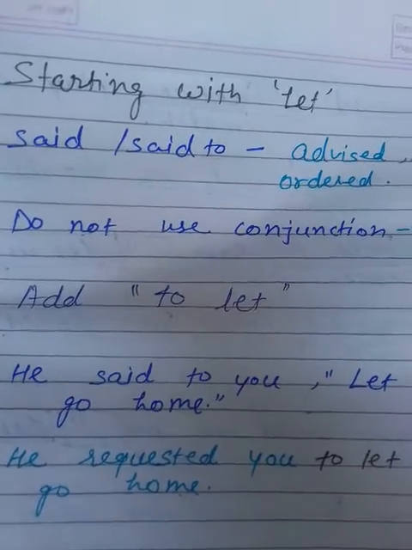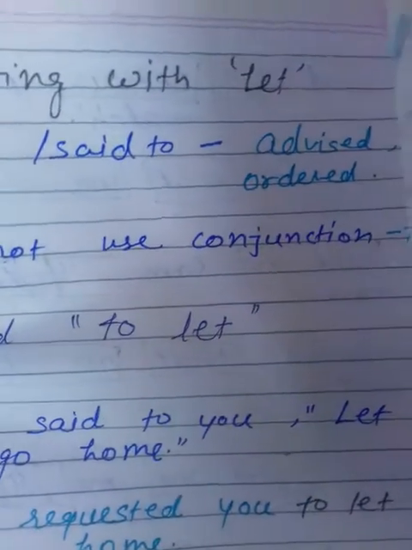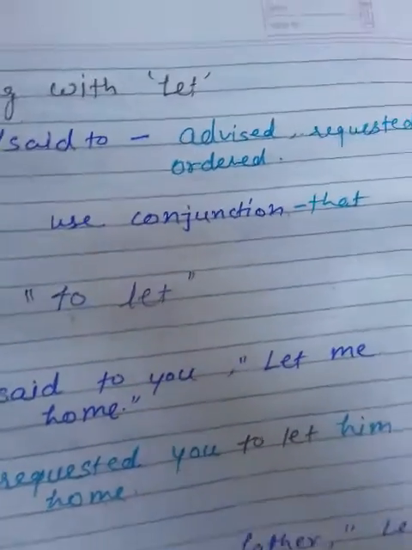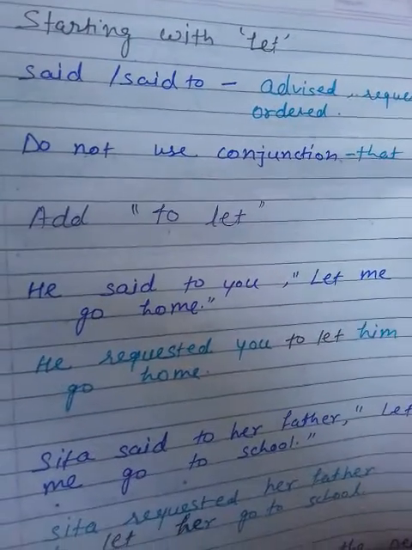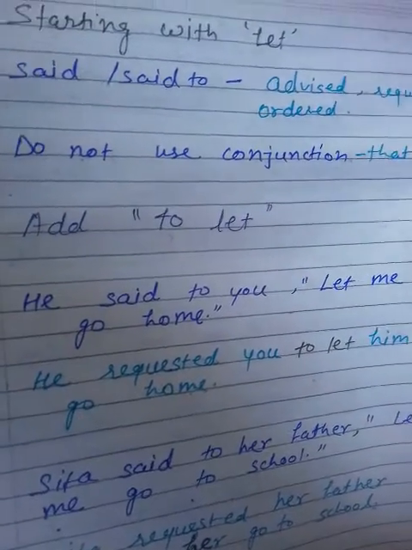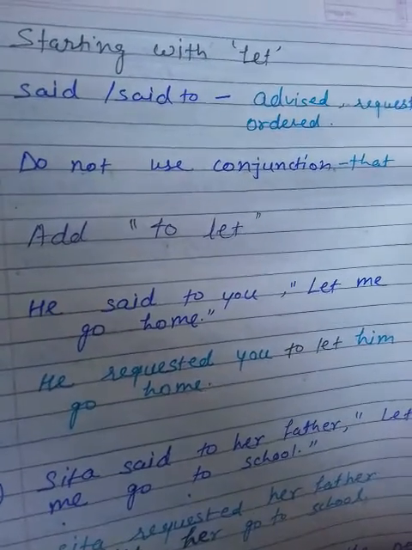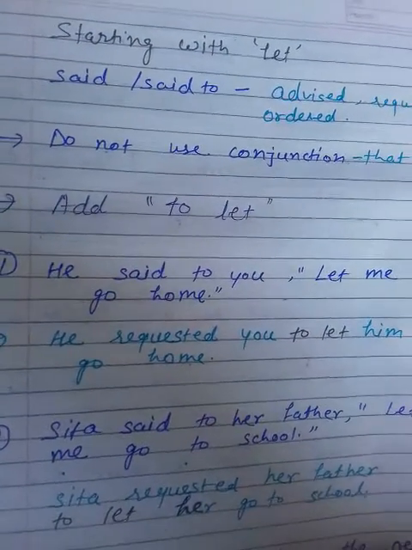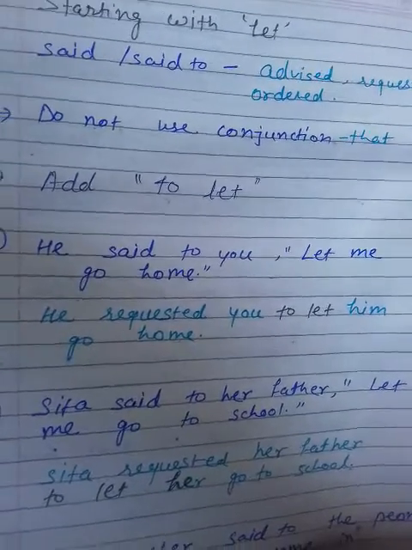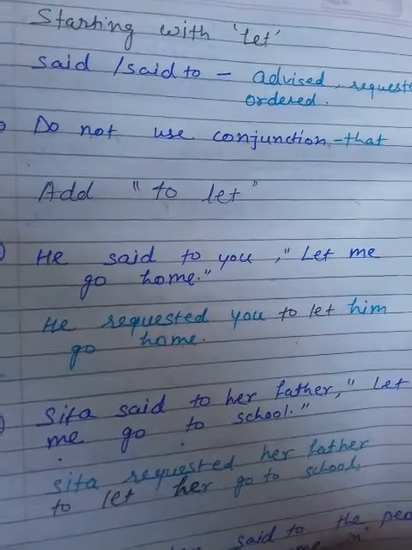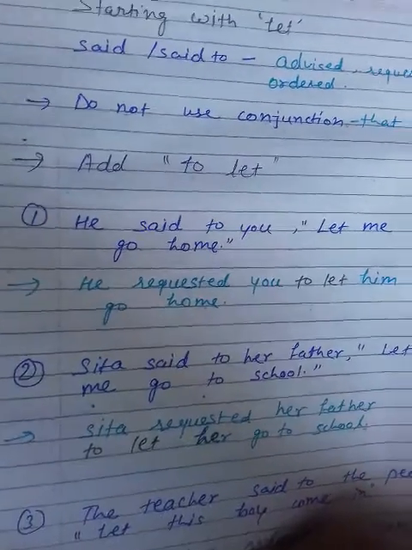So first, the reporting verb changes into advised, requested or ordered. And do not use the conjunction that here. You have to add to let in place of the conjunction. Now we are going to see the examples.